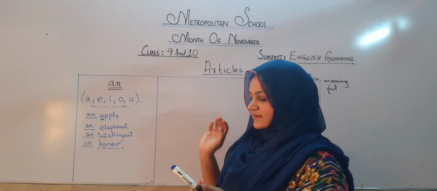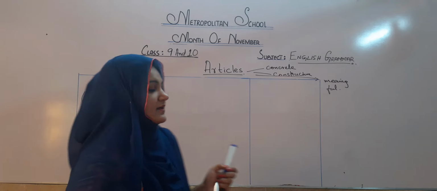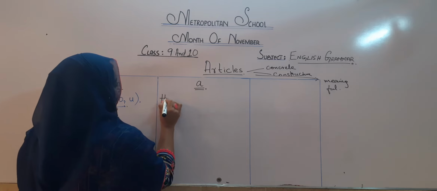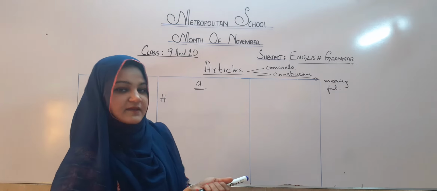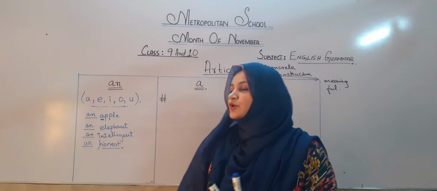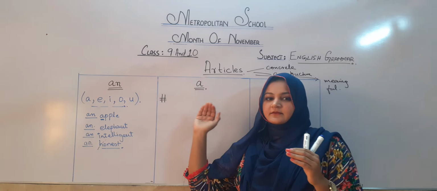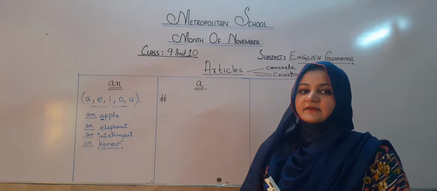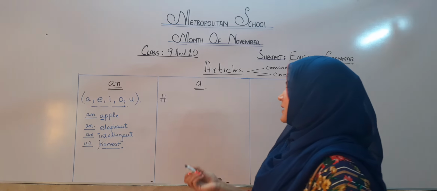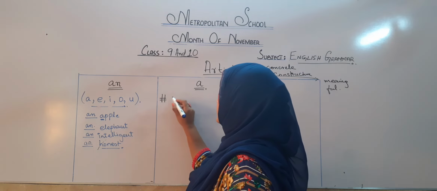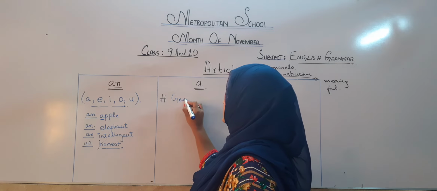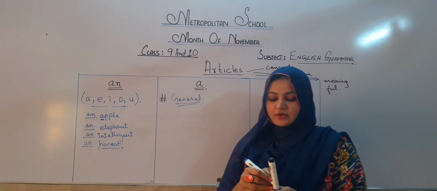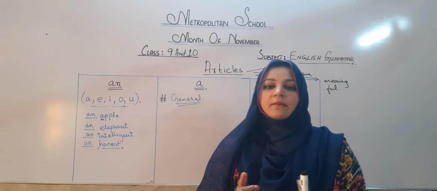Now come to the second article, which is a. I am going to share with you some easy tips to remember when to use a in your sentences. First tip: when you talk about something in general, for example, a book or a ship.